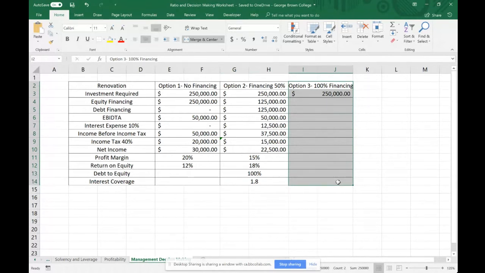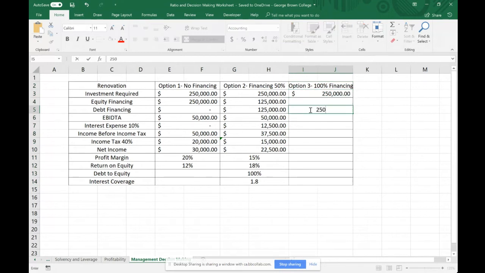100% financing. You were like, I really enjoy logging on to Scotiabank online and looking at 250 grand in my bank account every day. So I'm just going to finance this all through debt. So you finance 250 grand from debt, your EBITDA is 50 grand, and your interest expense is 10% of the amount that you borrowed, which in this case is 250 grand multiplied by 0.1. So your interest expense is 25,000.